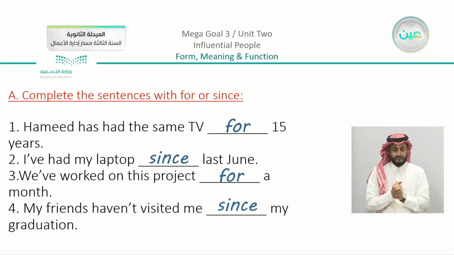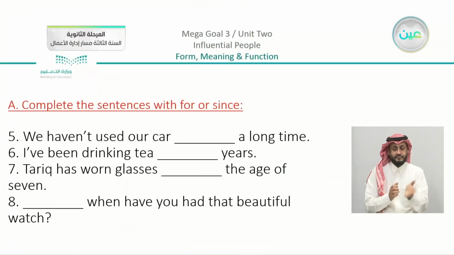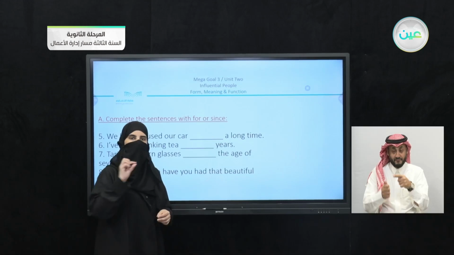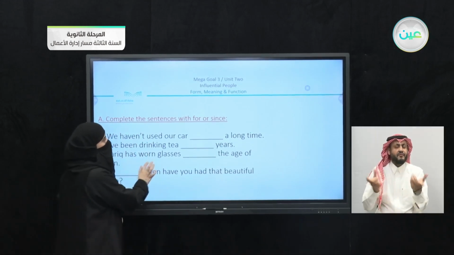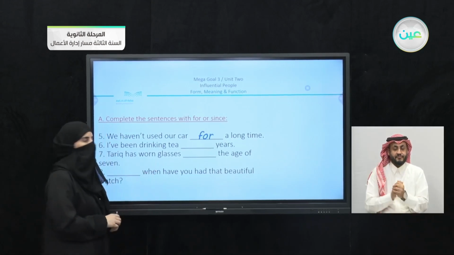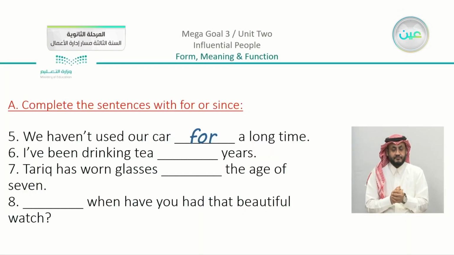We did some exercises in our last lesson. So we did this first part, the first 4 points in exercise A. We're going to complete now. Now, number 5. We haven't used our car blank a long time. Now here, the answer shows that we have a countable period. So when it is countable, you are going to use for. Number 6, I've been drinking tea blank years. Also, 1 year, 2 years, 3 years. It is countable. So we are going to use here also for.